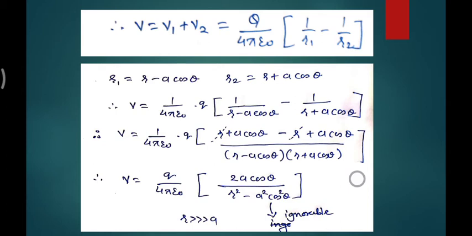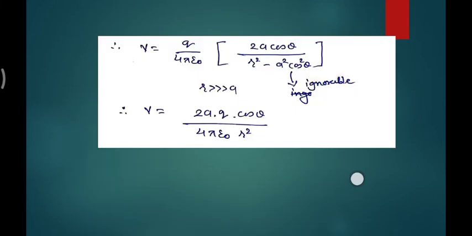So we can ignore it. Then V is equal to 2aq cos theta upon 4 pi epsilon 0 r square only. Here 2aq, as I said, is nothing but the dipole moment.